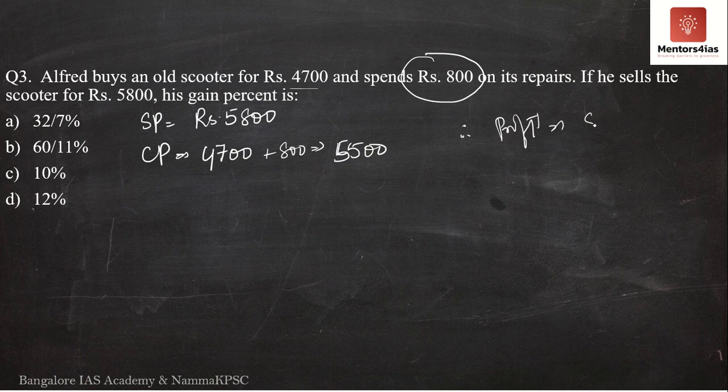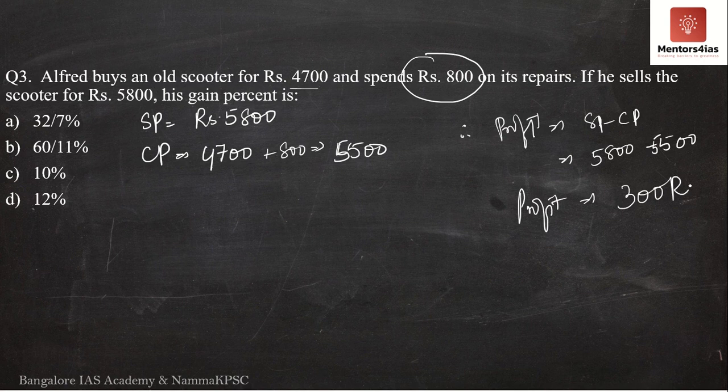Profit is nothing but selling price minus cost price. This is nothing but 5,800 minus 5,500. Therefore, the profit that Alfred makes is equal to 300 rupees. Now, what is the question asking for? The question is asking for gain percentage.